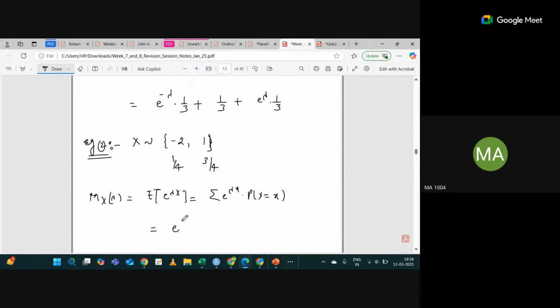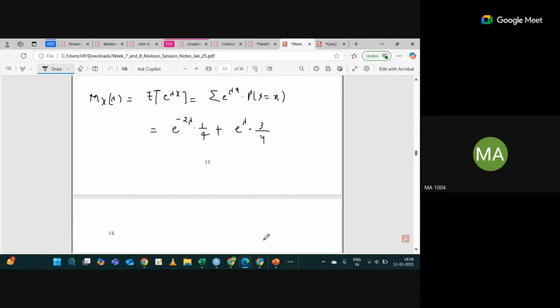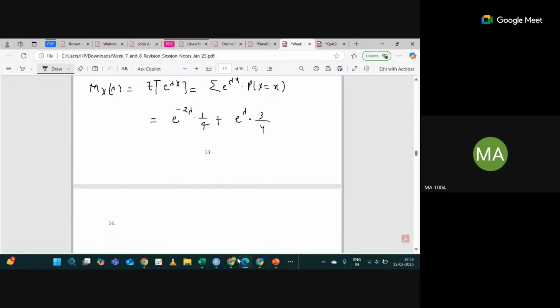e raised power minus 2 lambda into 1 by 4 plus e raised power lambda into 3 by 4. Very good. One more thing you can observe: if the MGF is given to you, you can find the PMF. Yes or no? How? I will tell you.